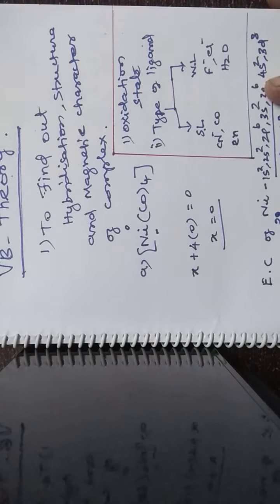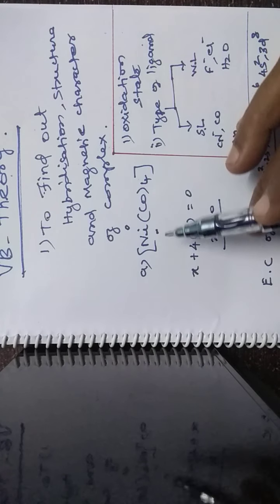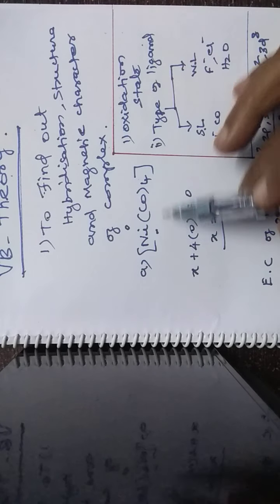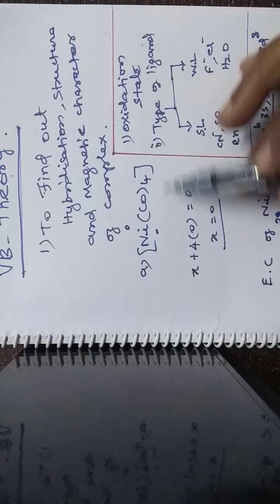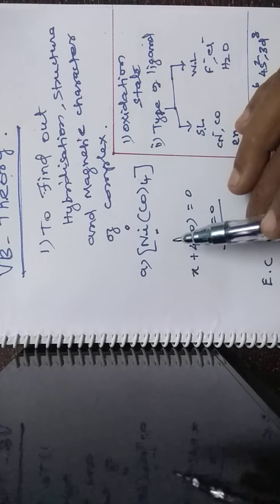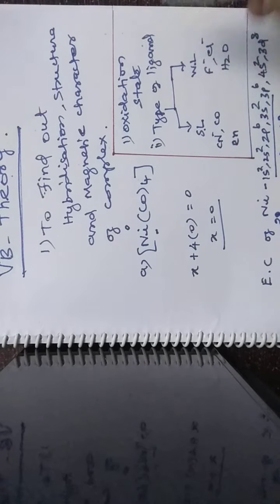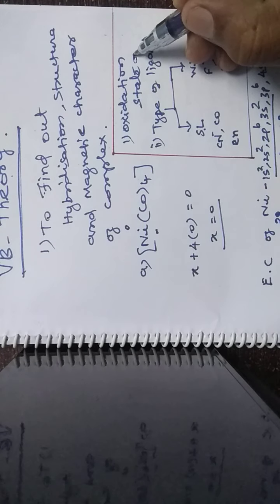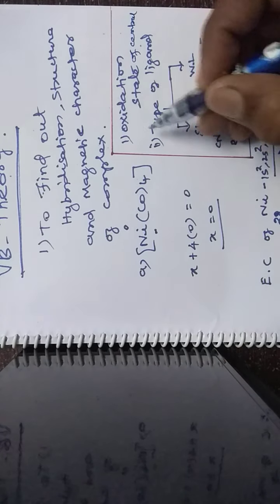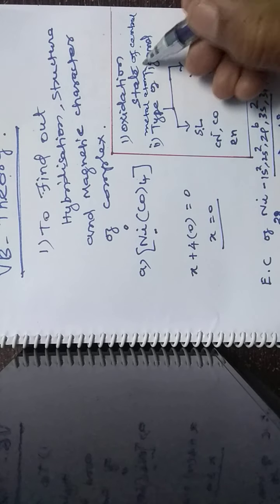Taking an example, nickel carbonyl is a complex. What hybridization takes place in this complex? What is the structure of this complex? What is the magnetic character, whether it is paramagnetic or diamagnetic? To find these out, first you must know the oxidation state of the central metal atom or ion.